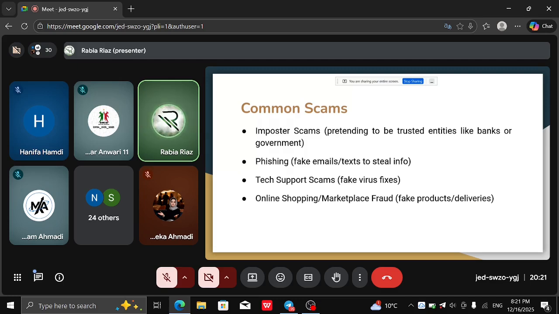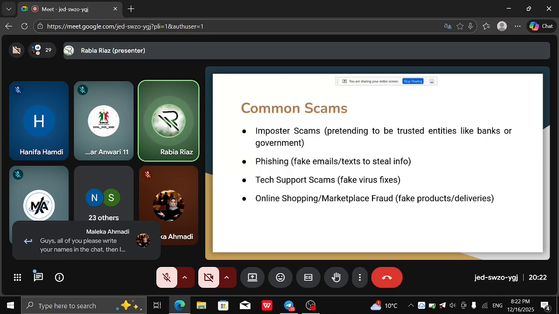Next, we have phishing. This is one of the most common scams when you are online. It can happen in multiple ways. It can be in the form of a text, an email, a phone call, or anything like that. For example, you can receive an email saying that I am from this company. Like, if you have an account on any platform, the email can claim to be from that platform and ask you to click on a certain link, right?